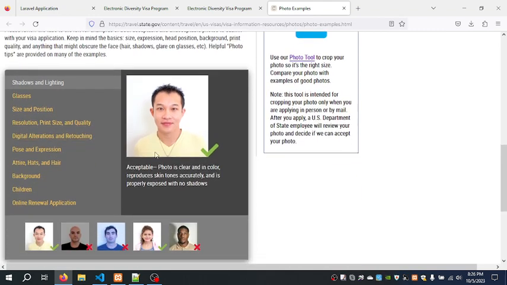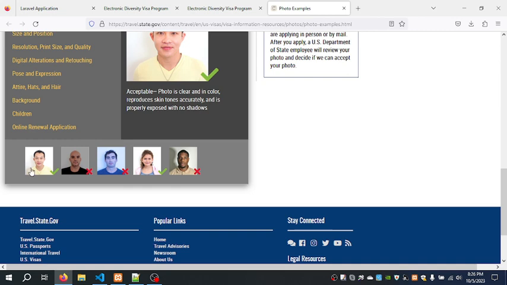So you look here, and these types are not accepted. This is accepted, this is accepted, but these ones are dark. And this one here, the image is faded, you can see, and here there's a shadow behind it. And here is too dark, there's a shade on it. I mean, the picture is not bright enough, so this is not going to be accepted by the system. It's software. It's not a human being to say that it's okay, let me just take it. So you just have to follow the instructions.